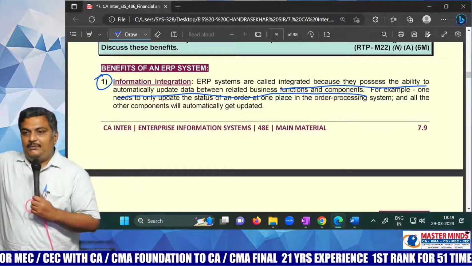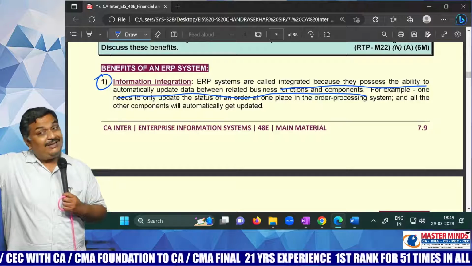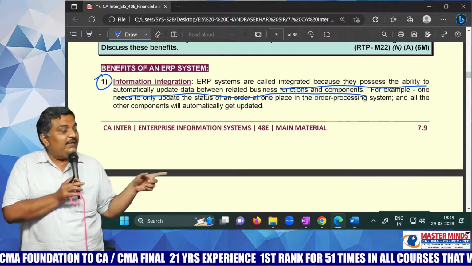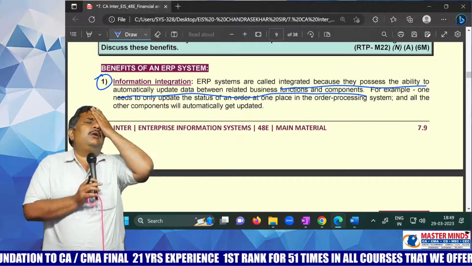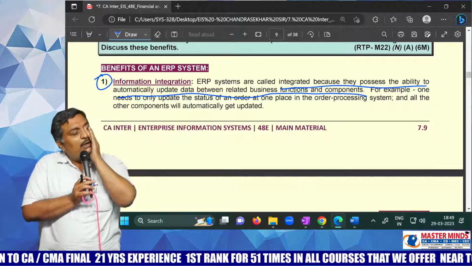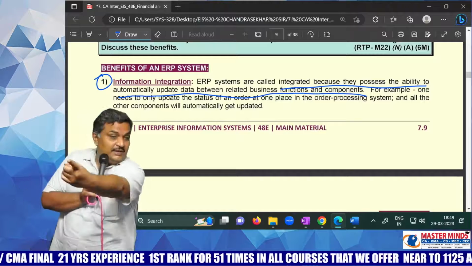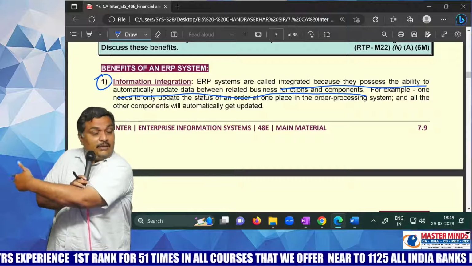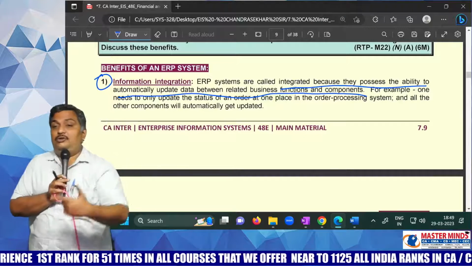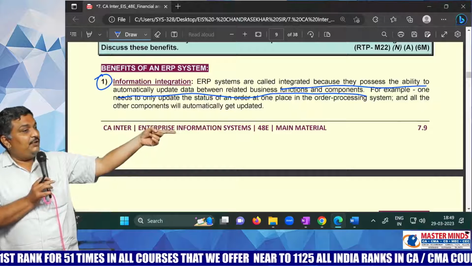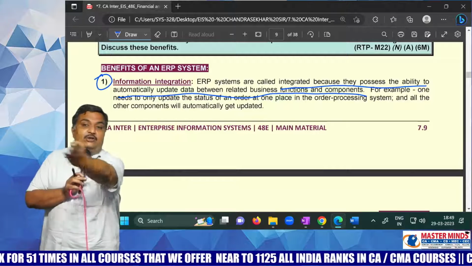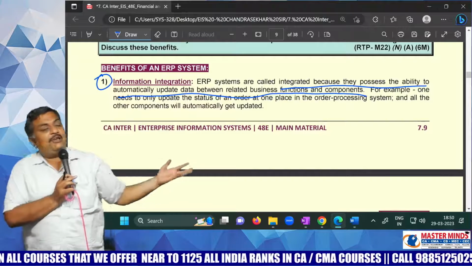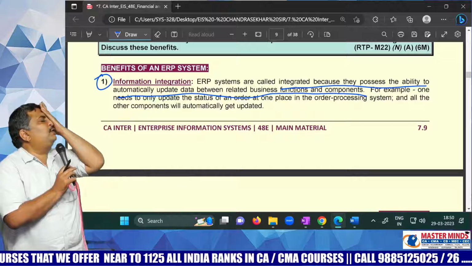Some stock was released from the store. That was entered in the store register in the store software. But the purchase fellow doesn't know that. The purchase fellow is dreaming, thinking we have a lot of stock in the store. He doesn't know that some stock was released and the stock has reached the reorder level. And the store manager, being a Ghajini like me, forgot to inform the purchase manager. Today we released 2 tons of stock from the store. The stock has reached the reorder level. And this purchase manager is in dreams: wow, we have a lot of stock.